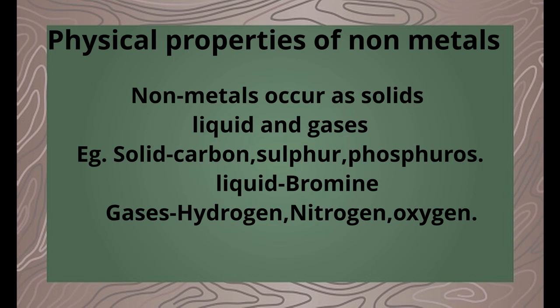They are in three states: solid, liquid and gas. See, carbon, sulfur, phosphorus are in solid state and they are non-metals. Liquid state is bromine and gaseous state are hydrogen, nitrogen, oxygen.